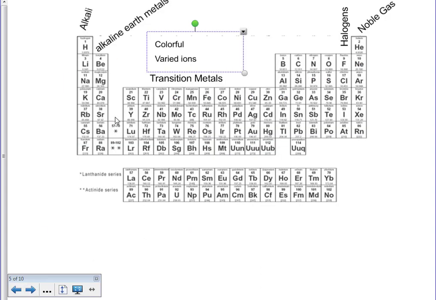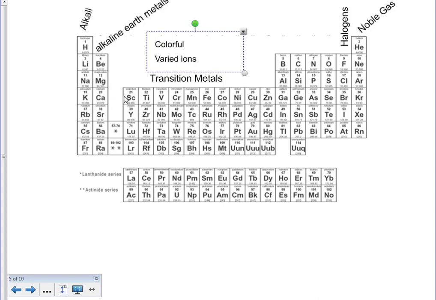So when we're looking at the following periodic table, we know that each group shares the same number of valence electrons. Since they share the same number of valence electrons, they show similar chemical properties. So the first one we have are our alkali metals, which form +1 ions.